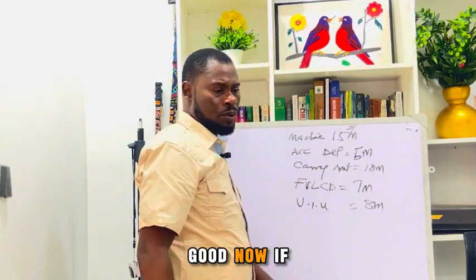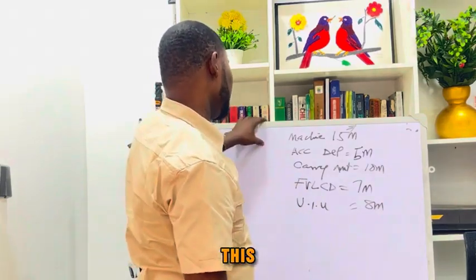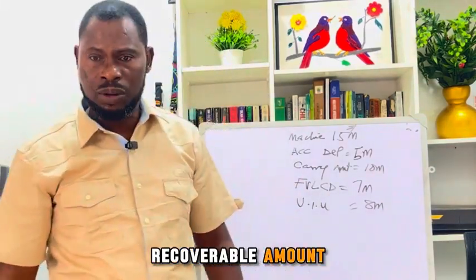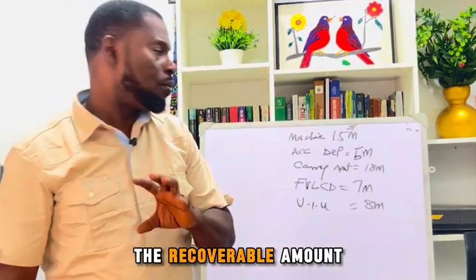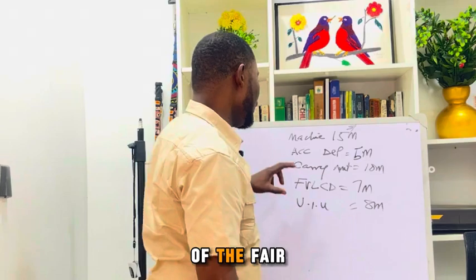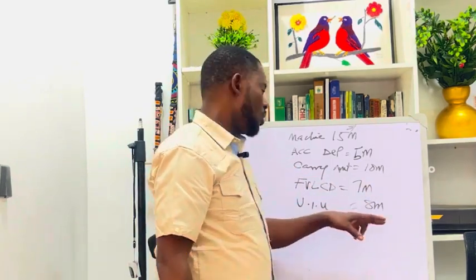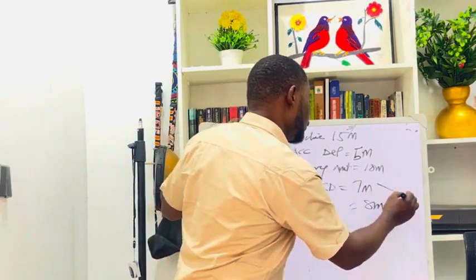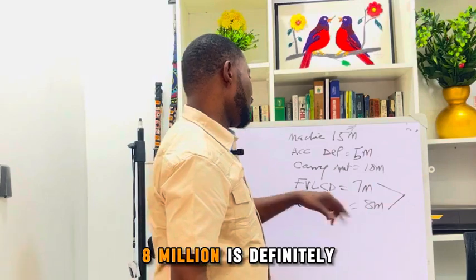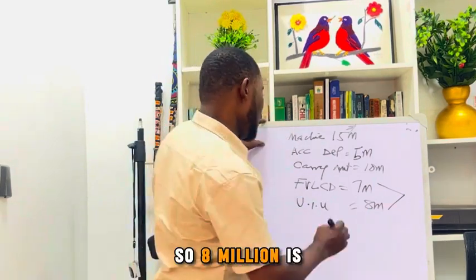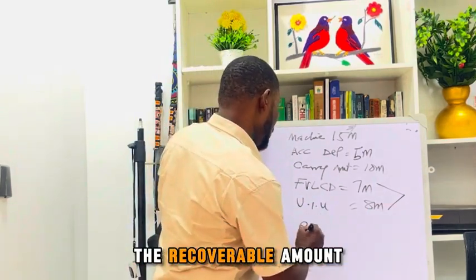Good. Now, if you look at this, what is our recoverable amount? The recoverable amount is the higher of the fair value less cost of disposal and the value in use. So if you look at these two, which is higher? 8 million is definitely higher. So 8 million is the recoverable amount.